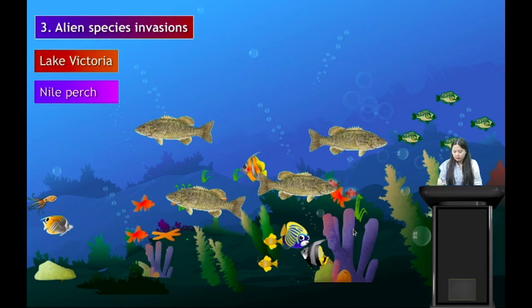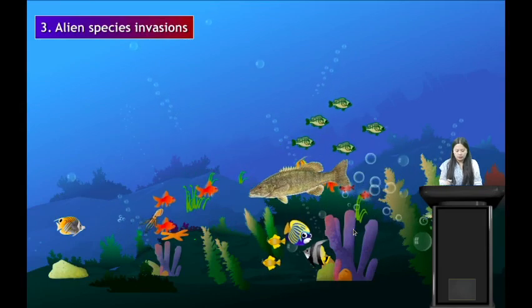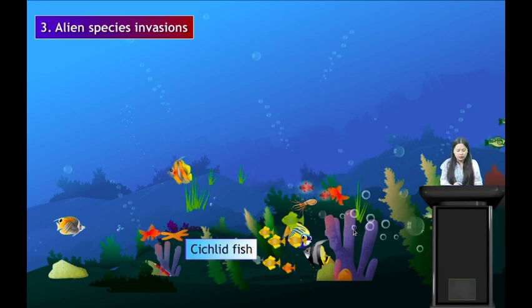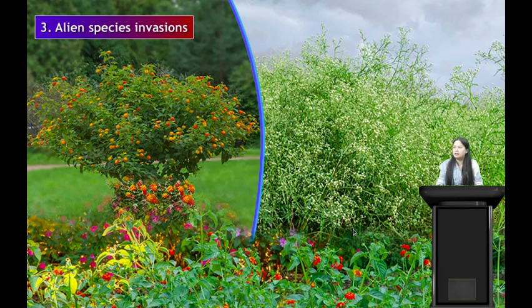This Nile perch starts feeding on these small fishes called the cichlid fish. Now we see that slowly the number of cichlid fish decreases in Lake Victoria, and that is how these fishes, which are endemic to Lake Victoria, became endangered when the new species, the Nile perch, was introduced. It is because the Nile perch feeds on the small cichlid fish. So that is one example of alien species invasion.